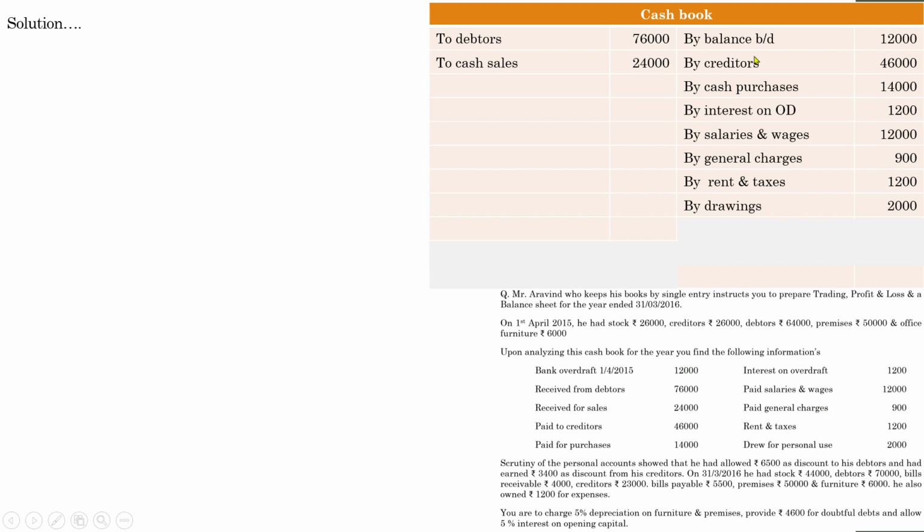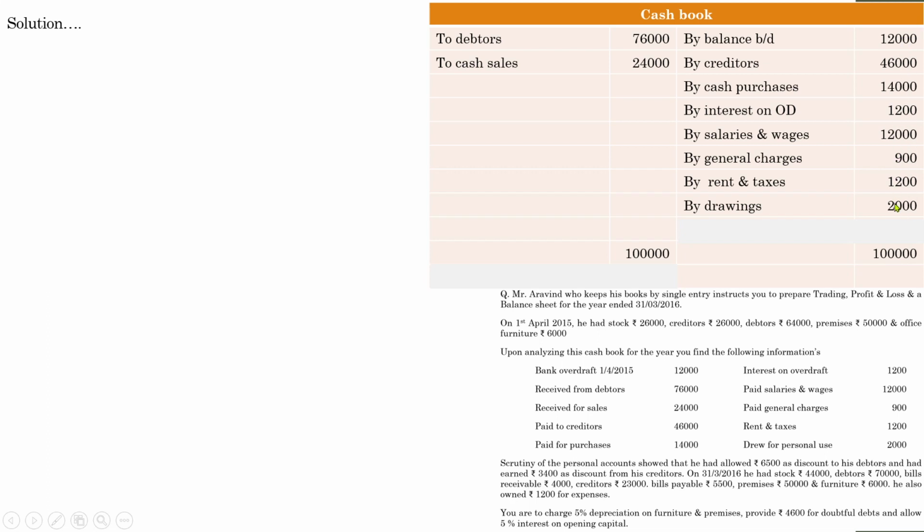You can see that even though there are more items here, the total of this side is higher than this side. So find out the total. Write down 1 lakh. The total of this side is 1 lakh. So show the same amount in the other column also. Make sure whether there is any difference or not.